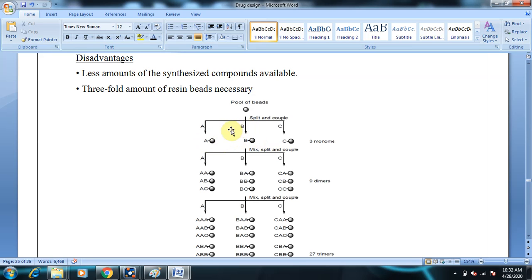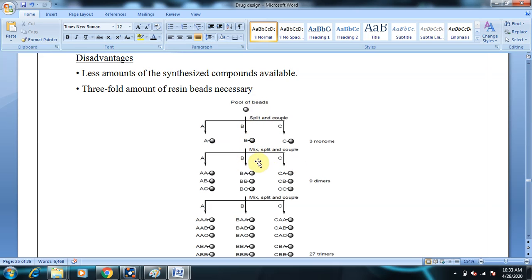A can react with A, A can react with B, and A can react with C. So I get a combination of AA, AB, AC. And now B can react with A, B can react with B, and B can react with C. So I get 3 combinations: BA, BB, BC. And again I react in the same fashion. C can react with A, C can react with B, and C can react with C. So CA, CB, CC. So how many altogether? We get 9 dimers.